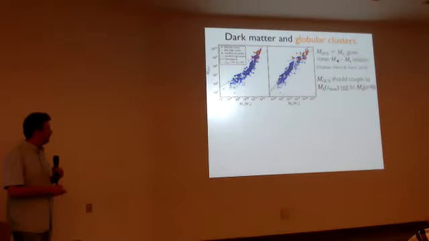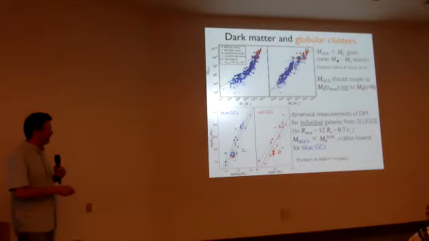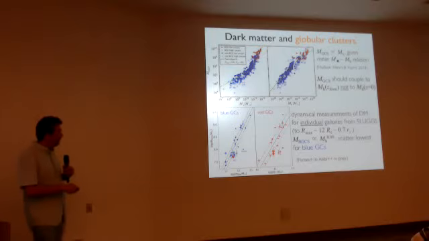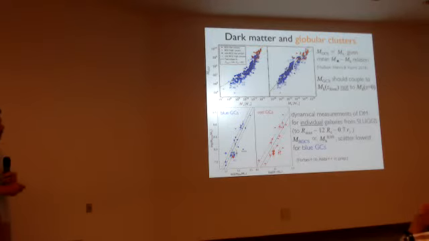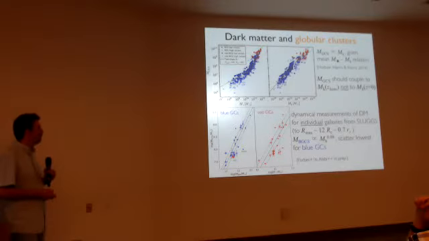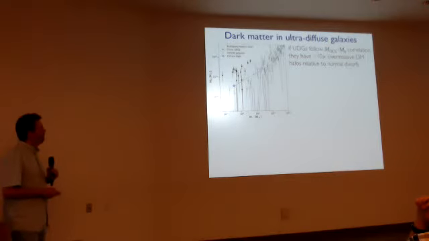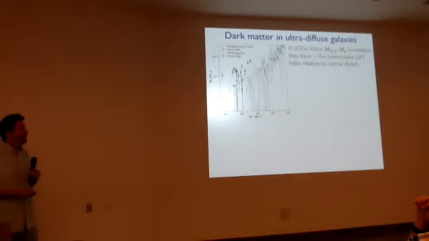Bussola did some work with a SLUG survey to look at the dynamical masses in the inner halos, within the halo scale radius, 10 effective radii, on individual galaxies, not just average galaxies, and found a really nice tight correlation between the blue globular clusters and the halo mass within that dark matter halo scale radius. So it confirms this picture that we're seeing. For some reason, the blue globular clusters in particular are associated with the inner parts of the dark matter halo.